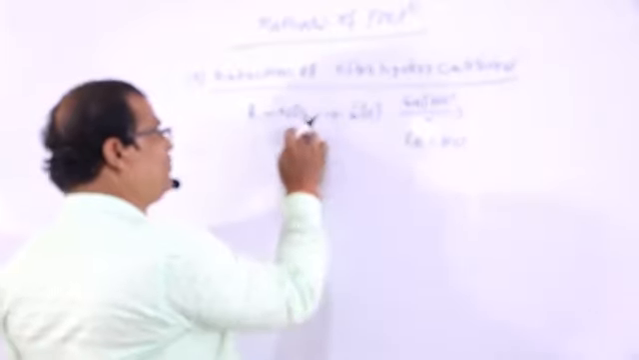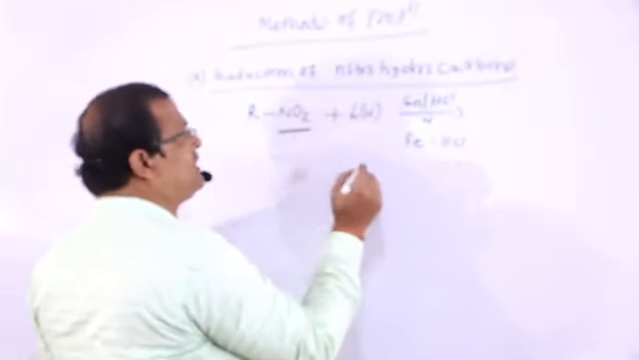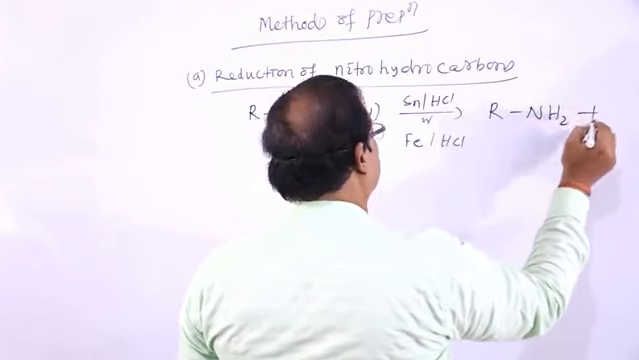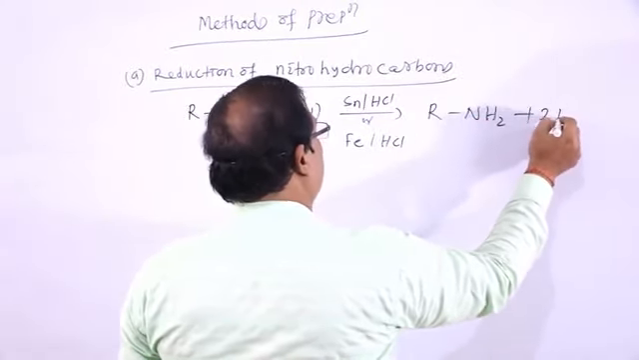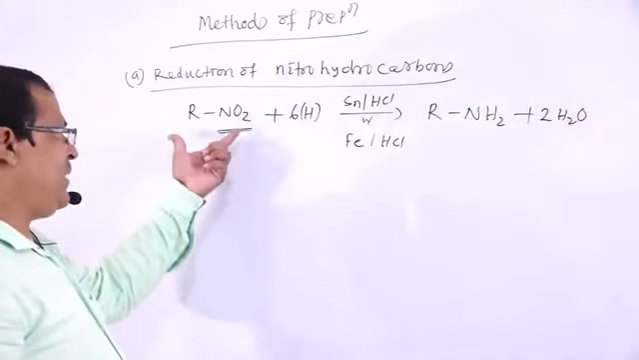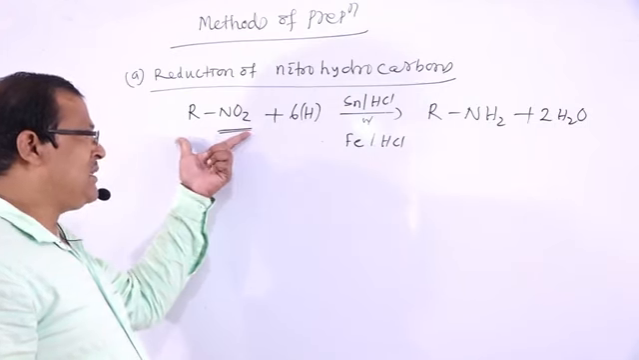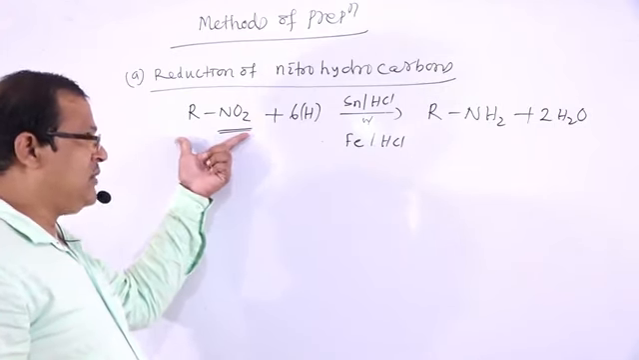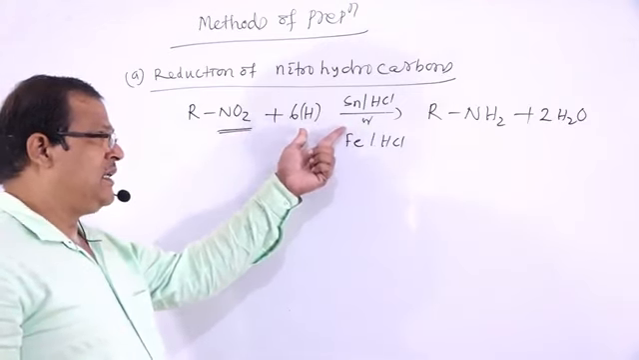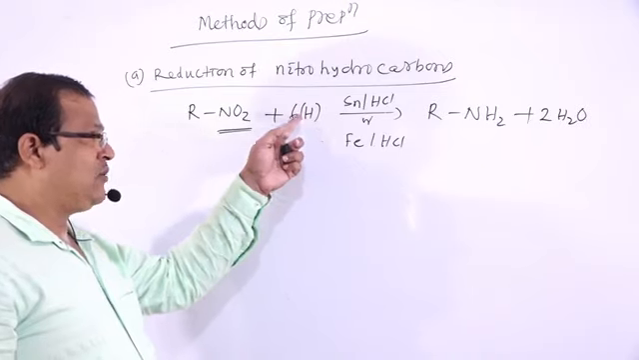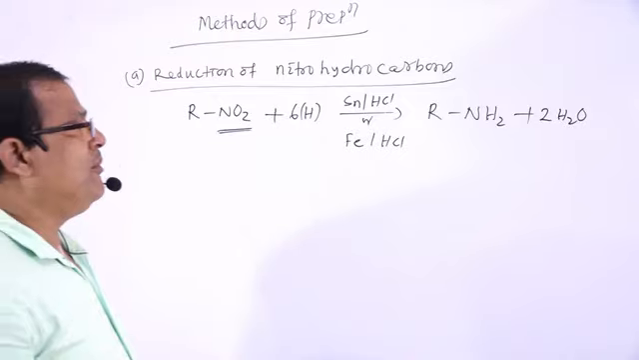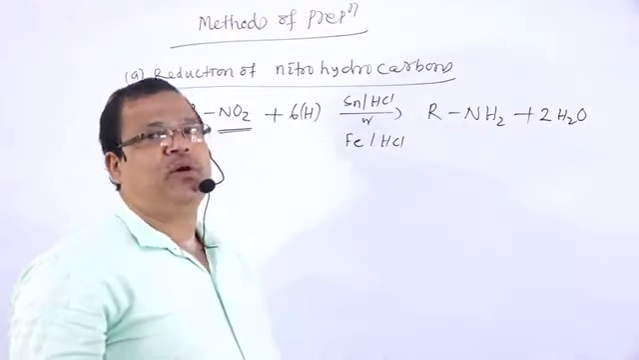So the NO2 group will be changed to NH2, plus 2 water. So nitrohydrocarbons are treated with tin and HCl. These are reducing agents. They will provide the hydrogen atoms, and there the amine, that is, the primary amine, will be formed.